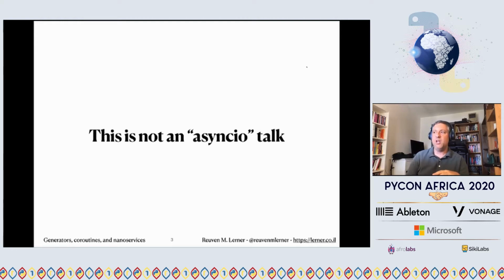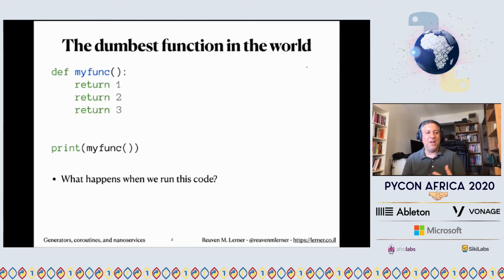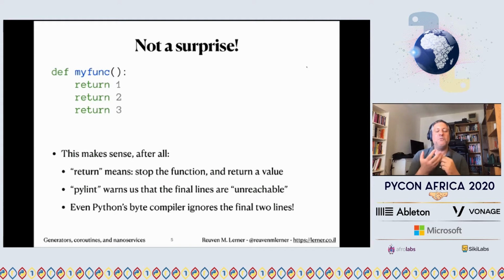So let's start off with the dumbest function in the entire world, which is def myfunc, as you can see, return 1, return 2, return 3. If I run this function and print its return value, what's going to be printed out? You're not going to be surprised to discover that it prints 1. I told you it was the dumbest function in the world. It makes sense, because return means stop the function and return a value. If you run this function through, say, pylint, it'll warn us that the final lines are unreachable. It will tell us, hey, you can't get to return 2 and return 3, which is, of course, true.